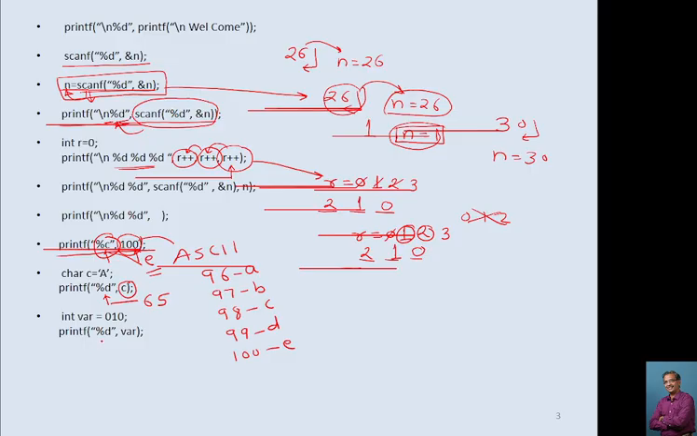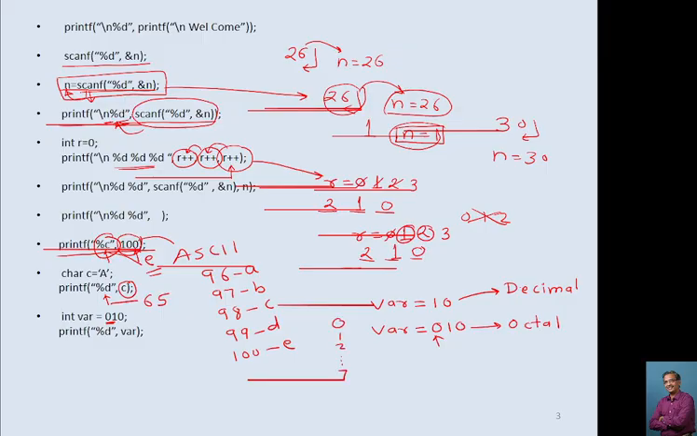Okay. Now this is interesting. VAR 0 10 is there. Remember that 0 plays an important role. VAR only 10 and VAR 0 10 makes a difference. This 10 indicates decimal 10 and this 010 indicates octal 10. This 0 indicates octal. In the octal numbering system, it starts with 0, 1, 2, like this, it goes up to 7.